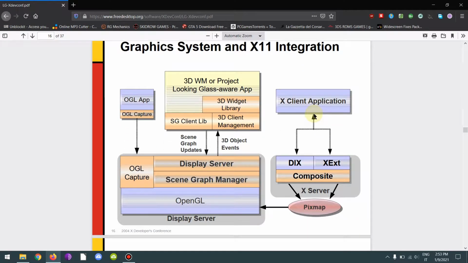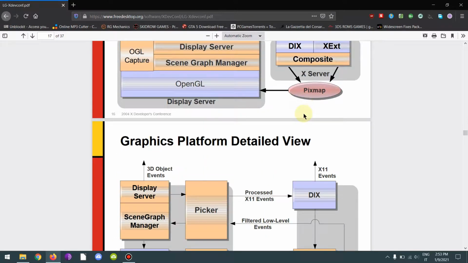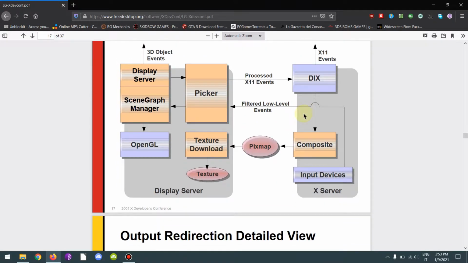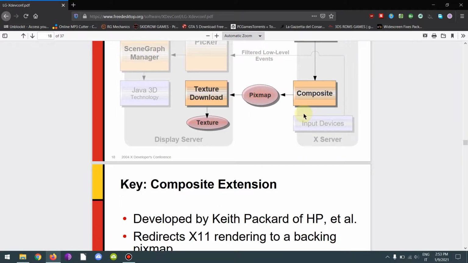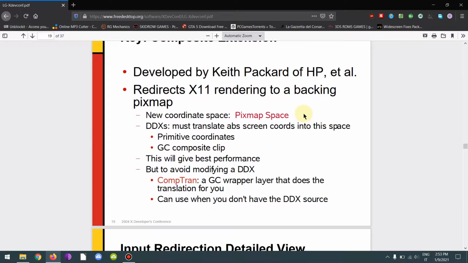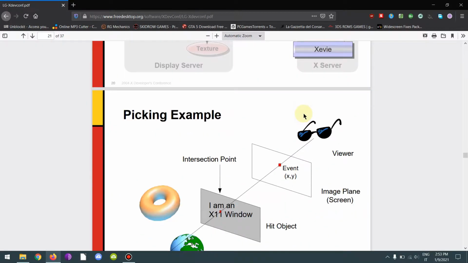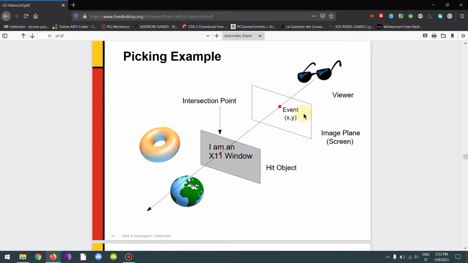It fully integrates with X.org X11. The 3D object is behind the 3D window. It is a normal X11 window with 3D objects behind them.